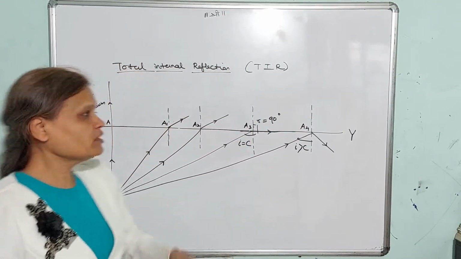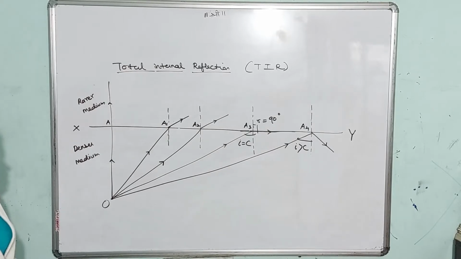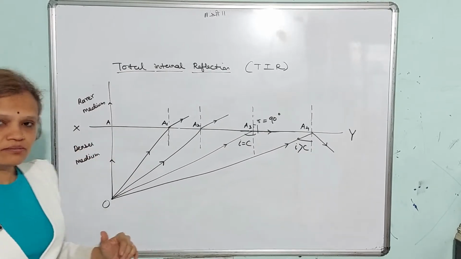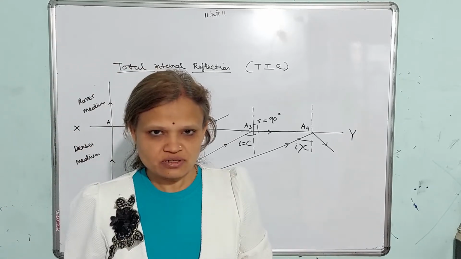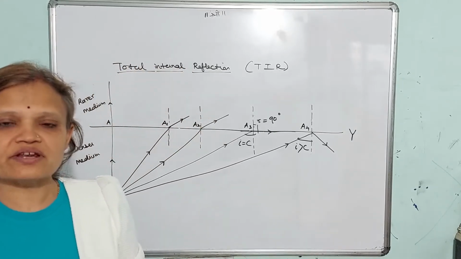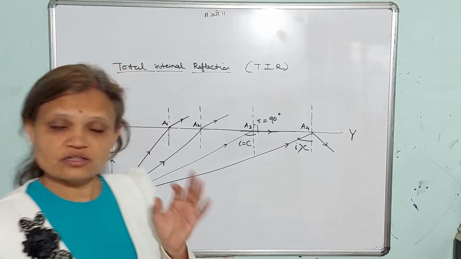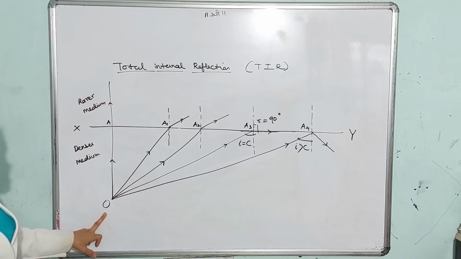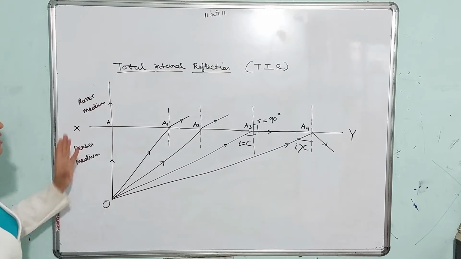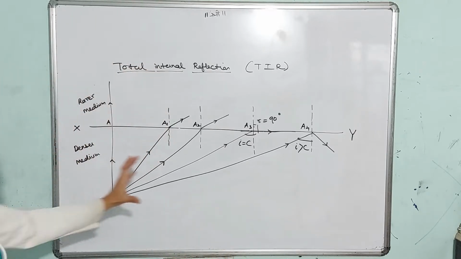So the next topic, total internal reflection of light. We have considered two mediums, denser and rarer. In total internal reflection, the necessary condition is the ray of light should be coming from the denser into the rarer, not rarer to denser. So this is a point object O from where the ray is coming, and then it is getting refracted when it goes to the rarer medium. So we'll see the different cases.